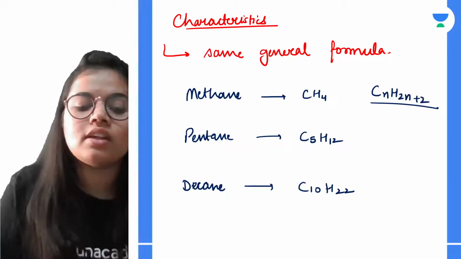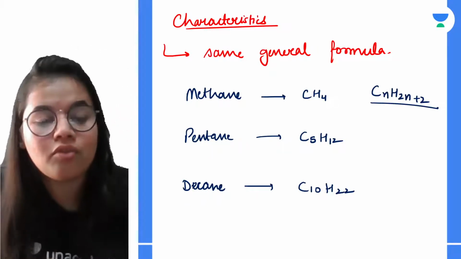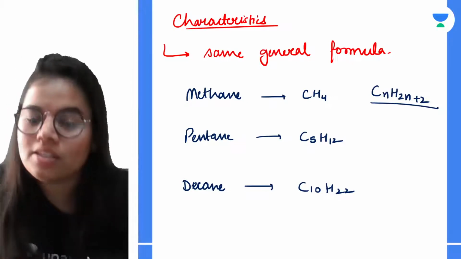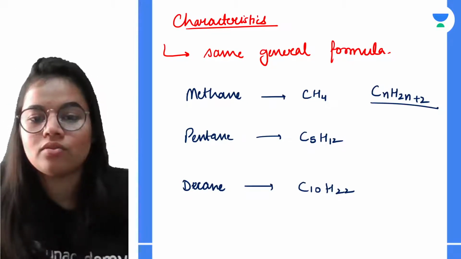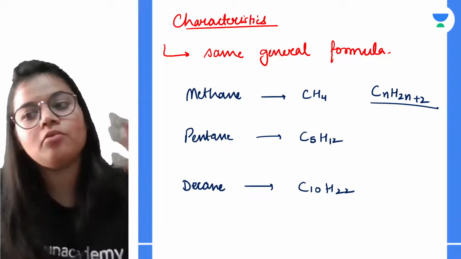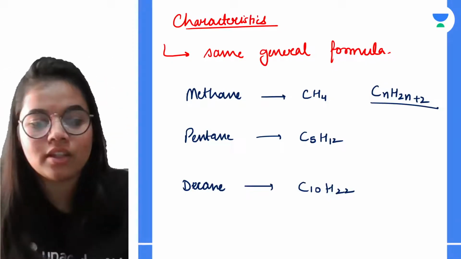So the very first thing is that our general formula is exactly the same. It doesn't change for 1 carbon atom, for 100 carbon atoms or anything.